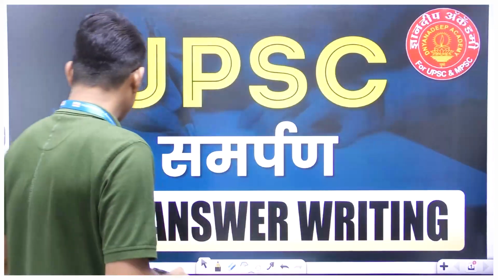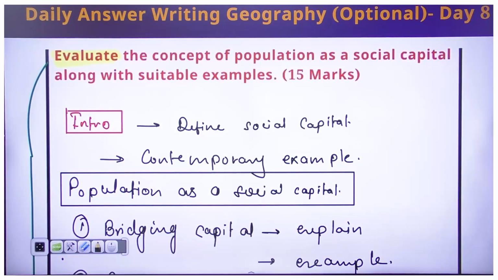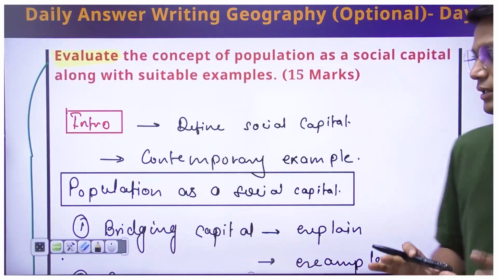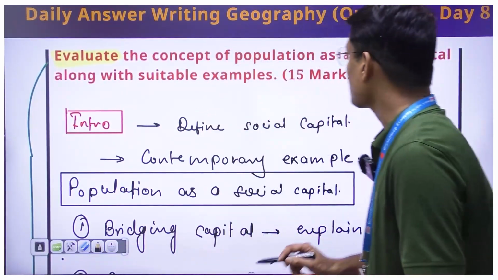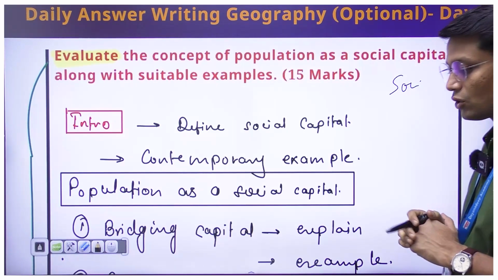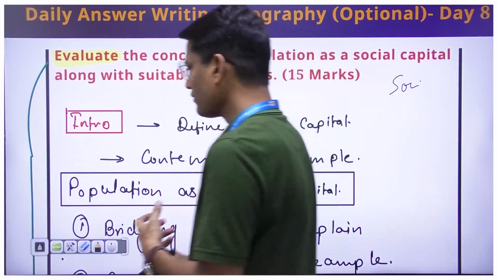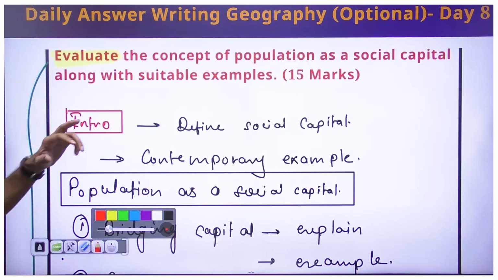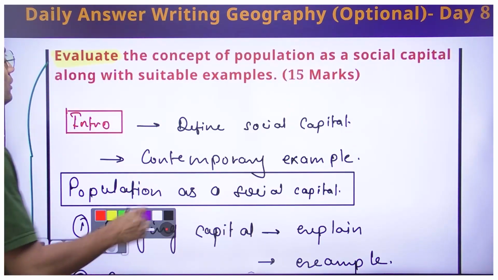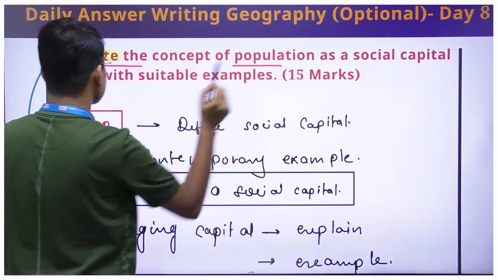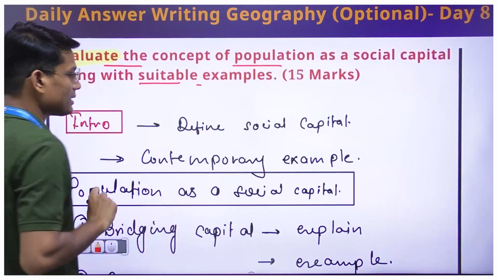So here I have one question from population and settlement topic of paper 1. Now similar type of question can also be asked in paper 2 as well, so let there be no confusion about it. This question pertains to a topic called social capital, right? There is a topic called population as a social capital, and I have a fairly basic question where we are just trying to understand what population as a social capital is, along with suitable examples. So we have to evaluate the concept of population as a social capital along with suitable examples, fine.